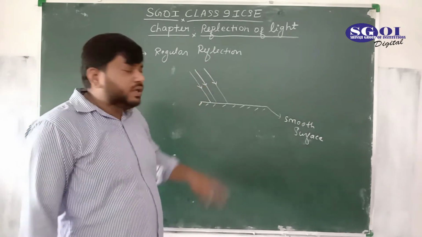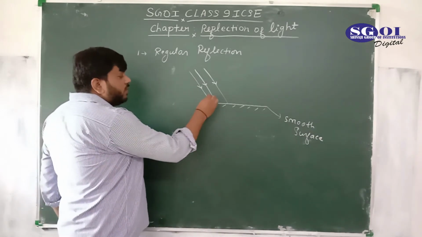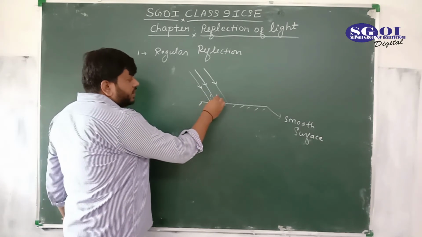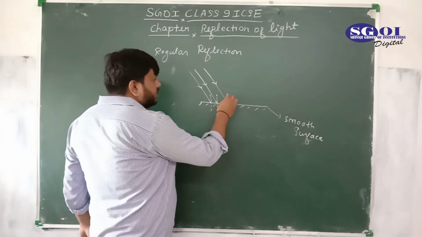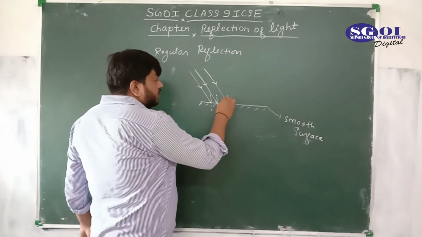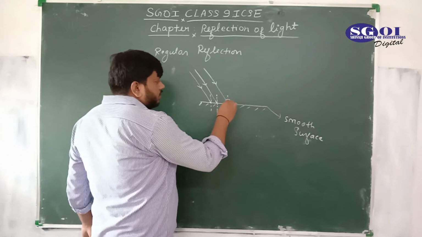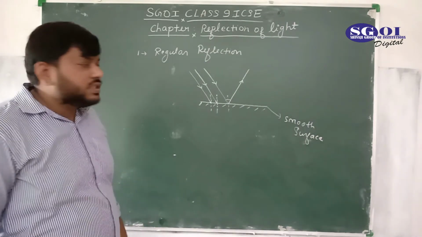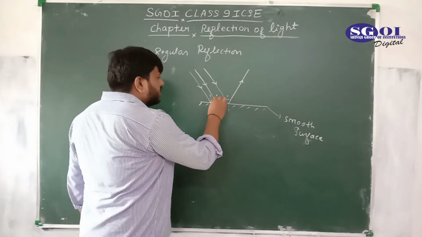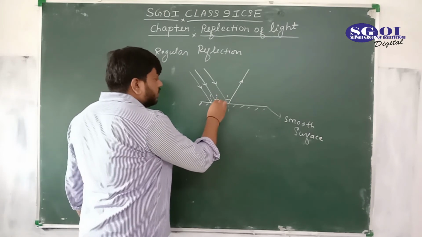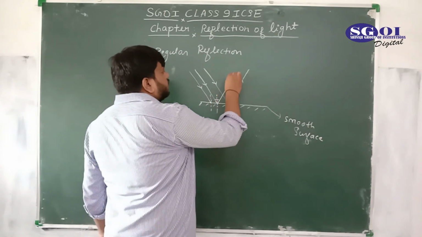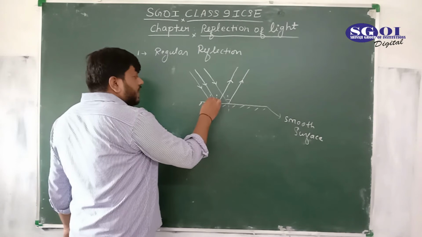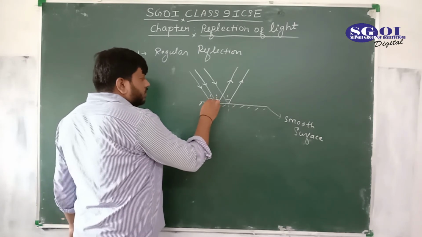As I told you the concept, first of all, we would draw the normal at the point of incidence. So, this is the normal here. This is the normal for this light, and this is the normal for this. This is I and this is R. This is the reflected ray for this incident ray. Here, this is I. This is R.